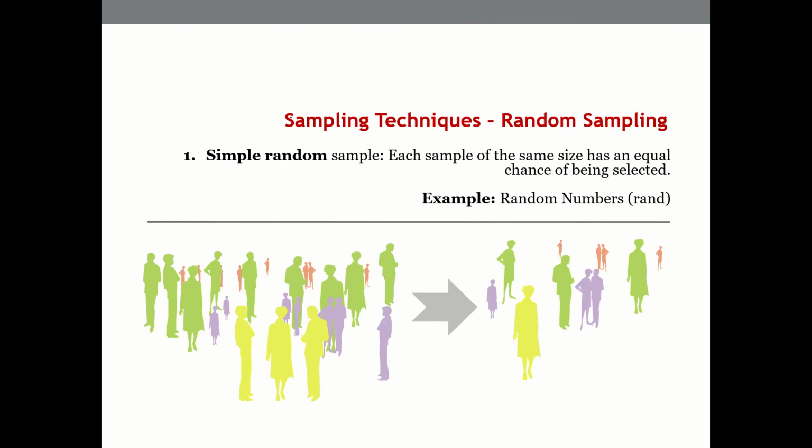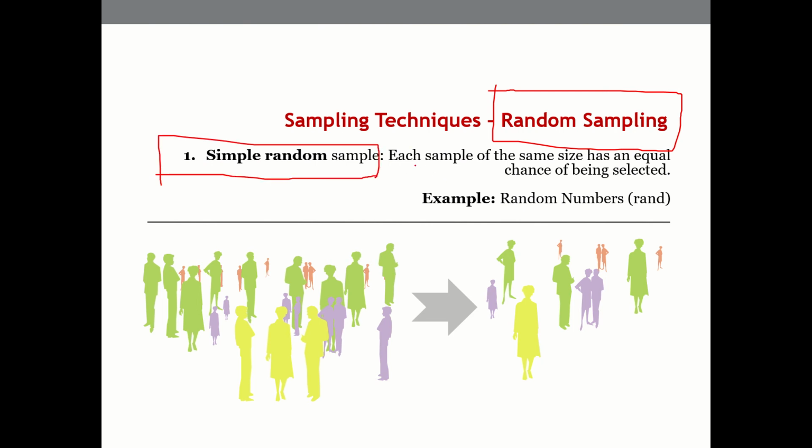Okay, what are the types of random sampling techniques that we can think of? One is simple random sampling, where it is direct. Each sample of the same size has an equal opportunity to get selected.